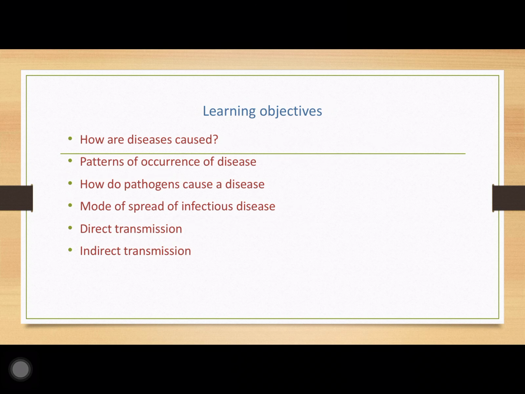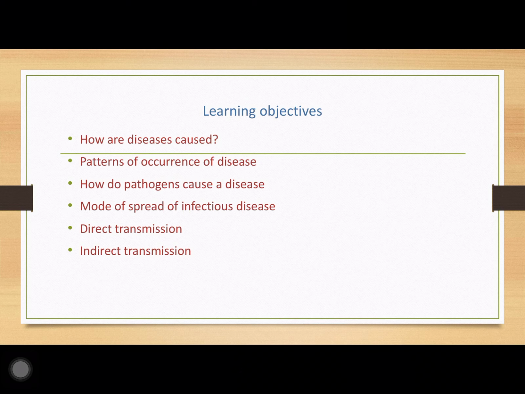Now, first, what are the learning objectives of today's lesson? First, we will discuss how diseases are caused, what are the patterns of occurrence of a disease, how pathogens cause a disease, what is the mode of spread of infectious disease, and how it gets transmitted from one person to another, either through direct transmission or through indirect transmission. Today we will be focusing till direct transmission. If I take indirect transmission today, it will be a bit long video, so I don't want to teach this today. Again tomorrow we will come back with the indirect transmission part.